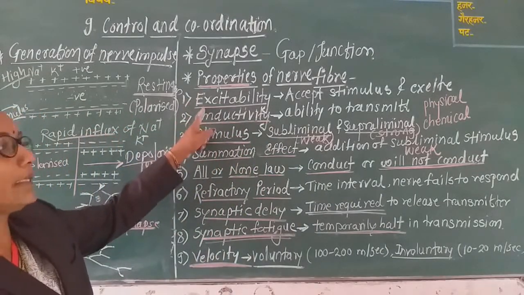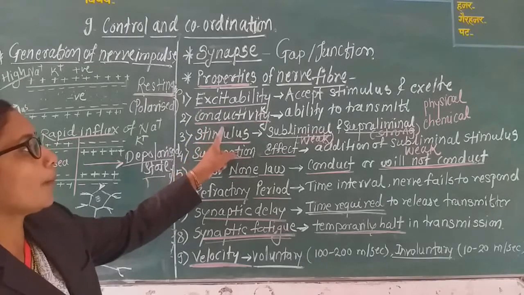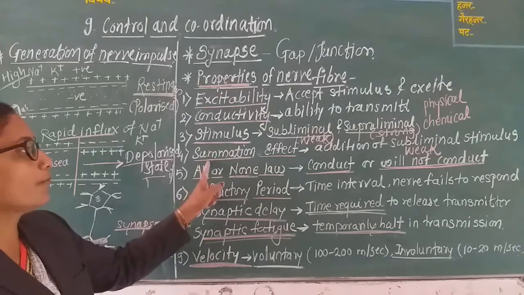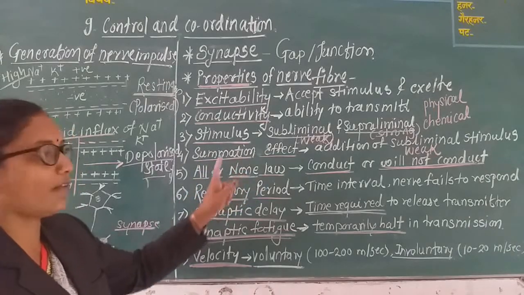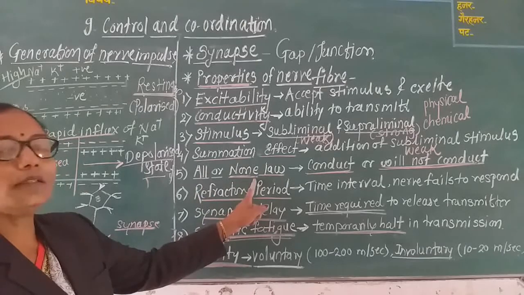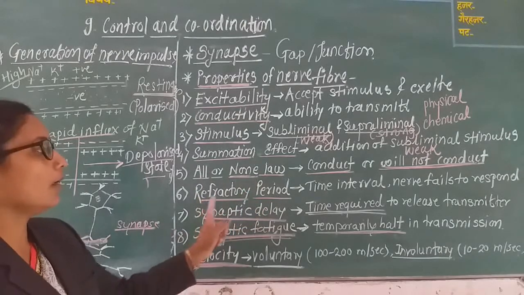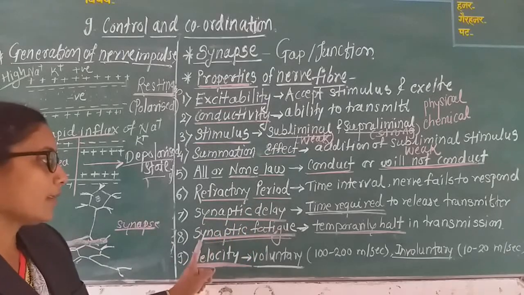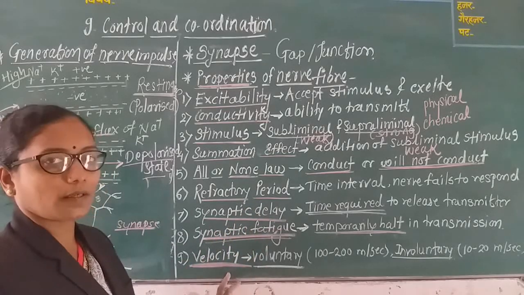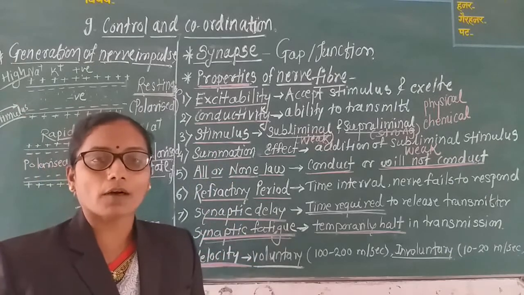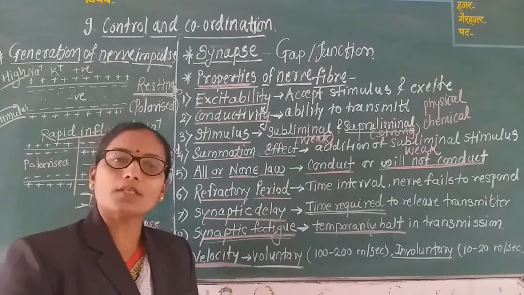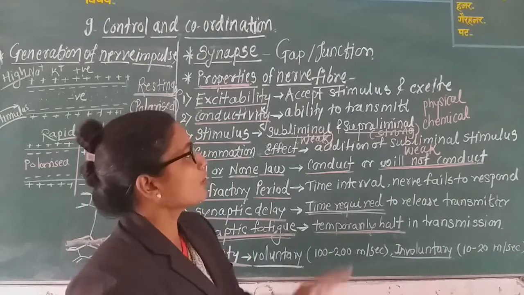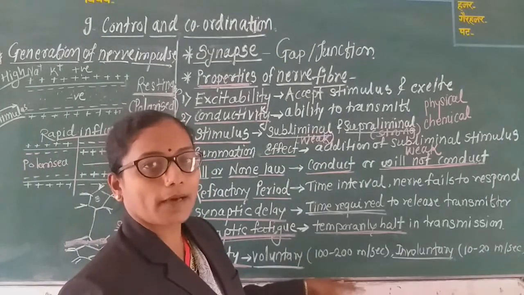First property is excitability, second property is conductivity, third property is the stimulus, fourth property is summation effect, fifth property is all or none law, sixth property is refractory period, synaptic delay, synaptic fatigue and velocity. These terms are somewhat difficult, but the meaning of these terms is very easy, and the properties of nerve fibers are very easy. Just you have to remember these micro points.